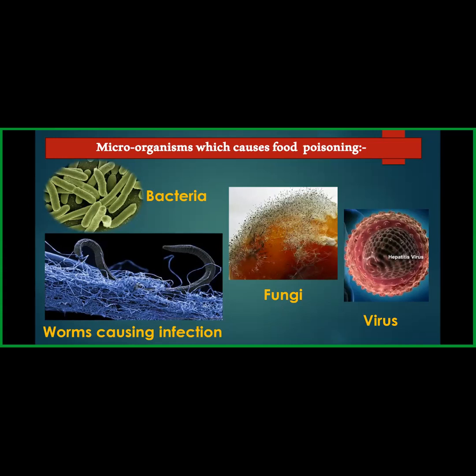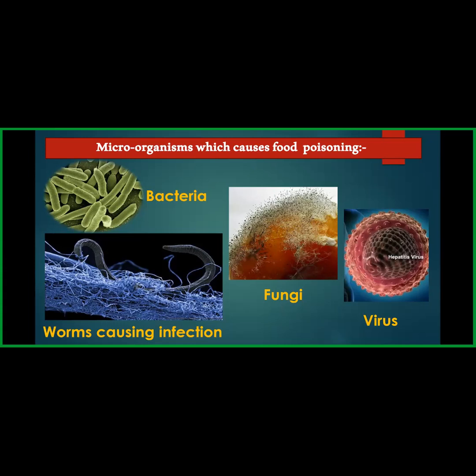When a person gets hepatitis, the liver gets damaged. We get liver cirrhosis, and certain kinds of hepatitis like hepatitis B and hepatitis E are caused when you consume food which is infected by virus. So it could cause food poisoning. Now there are also certain kinds of worms like roundworm and tapeworm which may be present in certain foods. It is not recommended to eat uncooked or undercooked meat. Do you know the reason why?